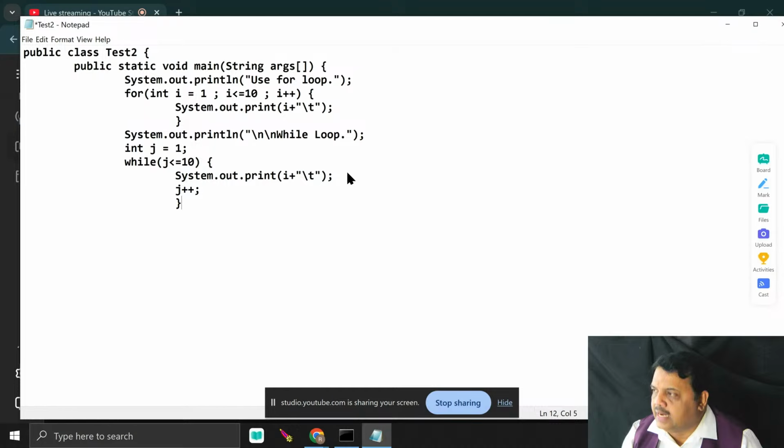This is the increment. In the for case, first you declare, then you pass the condition, then you pass the increment. Here what happens? I declare it outside the loop. Inside the while loop, I pass the condition, and inside the statement, I use the increment. Same concept, but here you see it is another loop. Now it also prints 1 to 10.